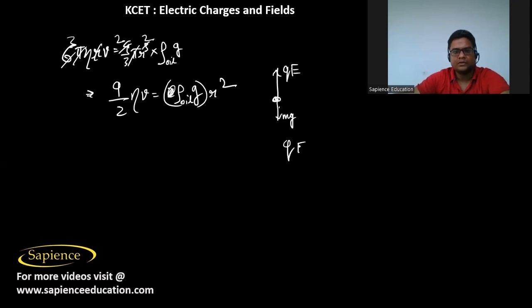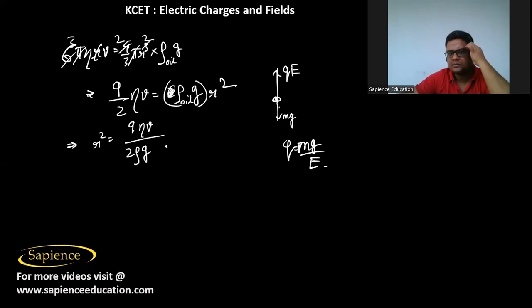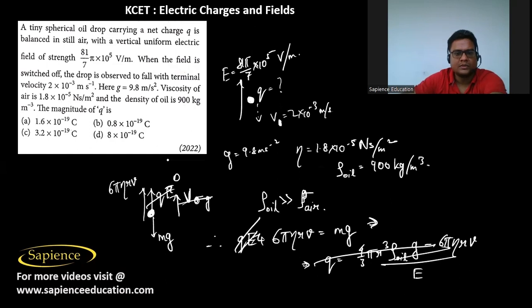So from here we can find Q. Q will be equal to mg by E. So then from here R square is equal to 9 eta V by 2 density of oil into G. So this will be equal to 9 into eta.